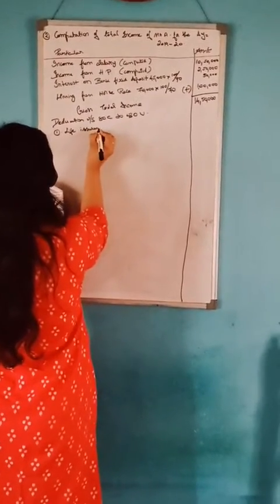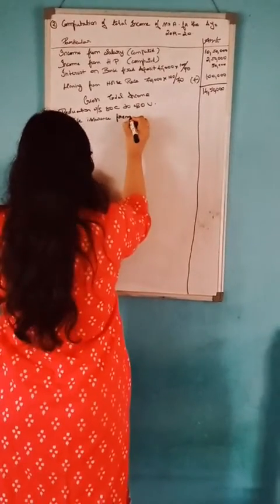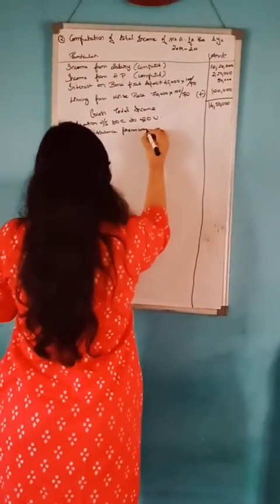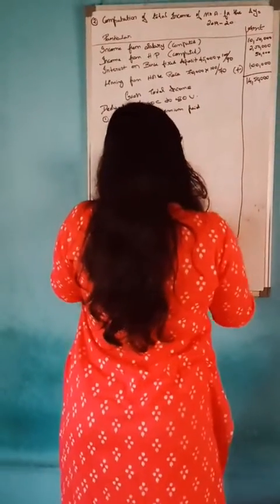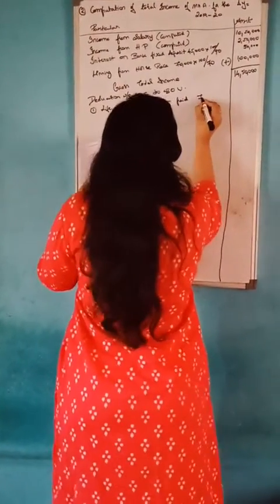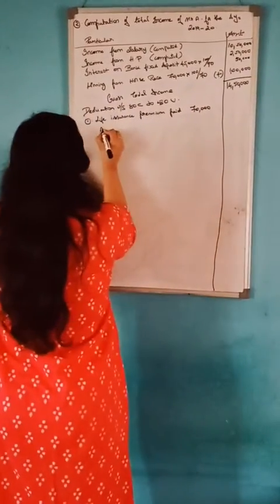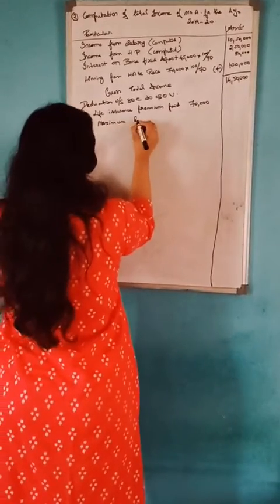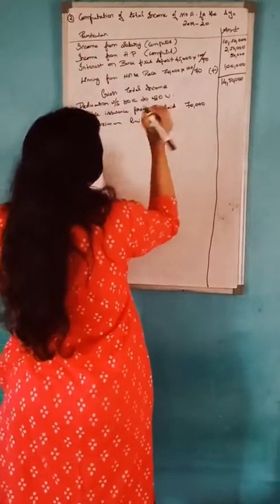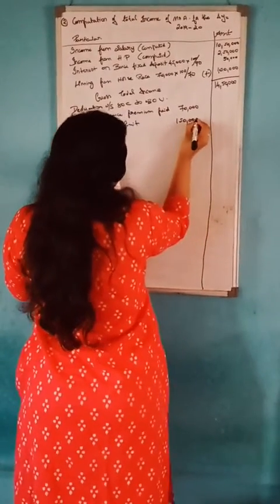So the first point is life insurance premium paid. You will write here 70,000, and maximum limit, that is 1,50,000.